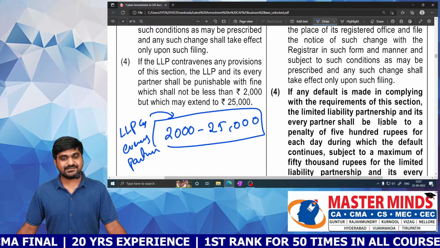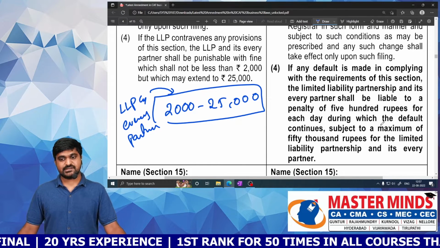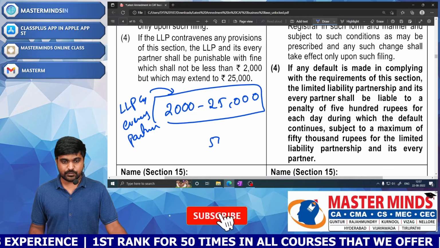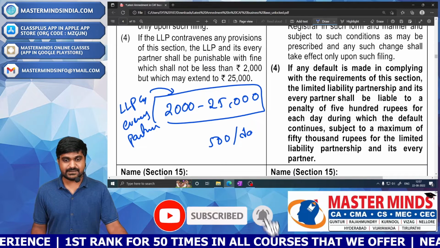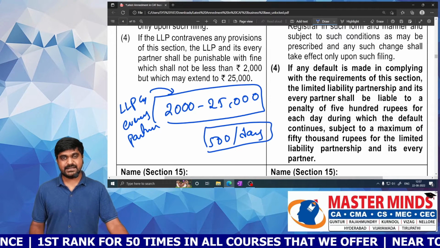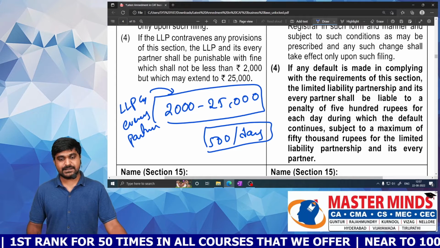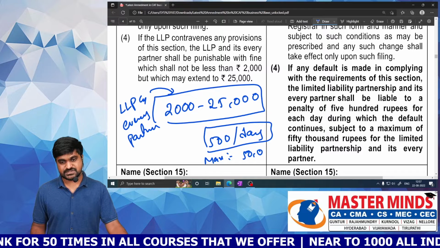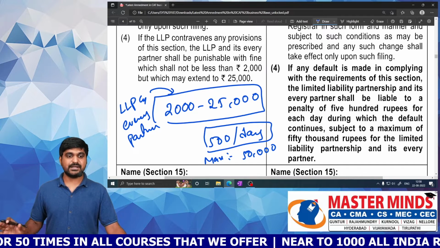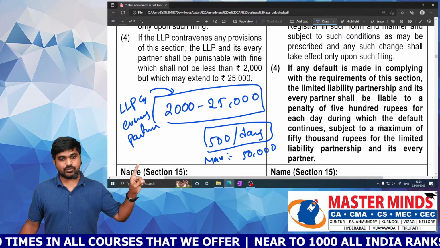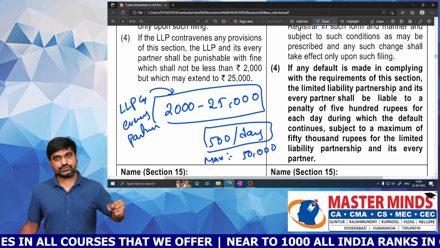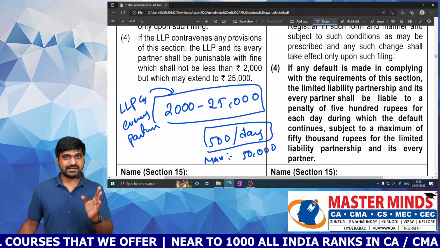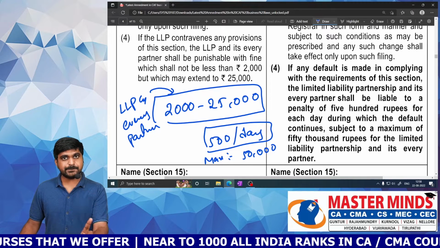Okay, now there is an update in this fine amount. So what is that update? Now the updated fine amount is 500 rupees per day, and the maximum fine will be 50,000. So this is the new amendment. Previously the fine amount ranged from 2,000 to 25,000 and it was decided by the registrar. But now it is 500 rupees per day.